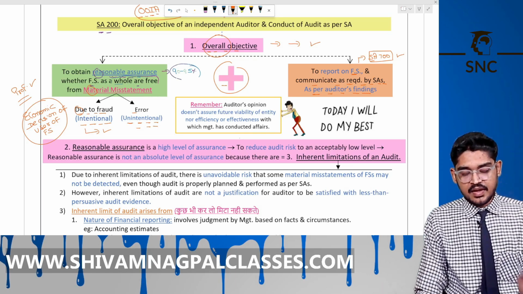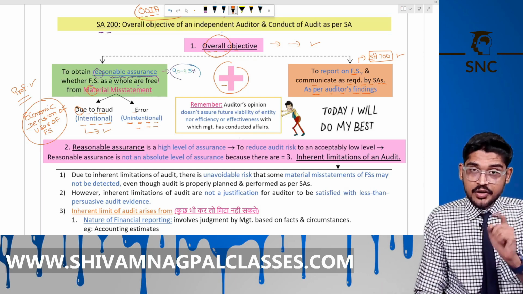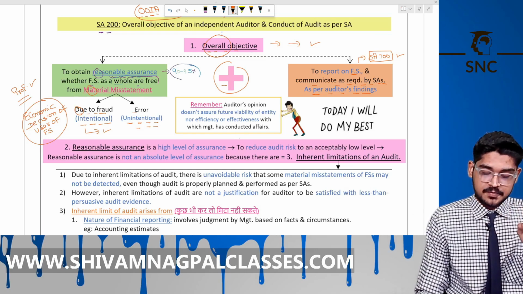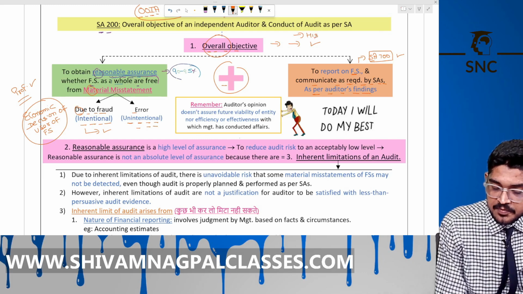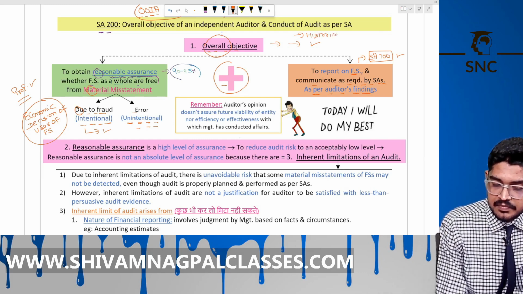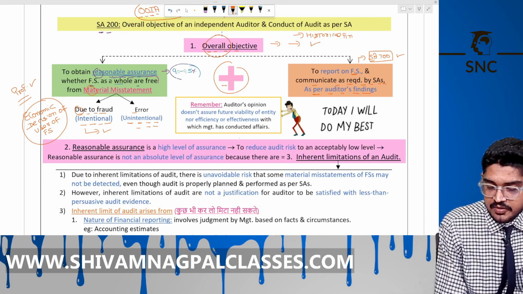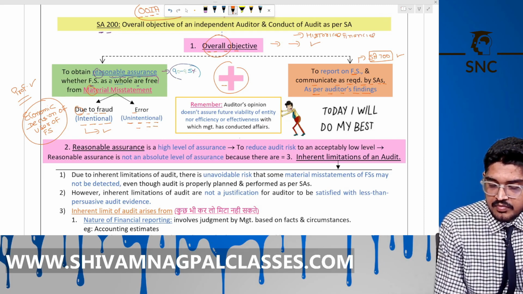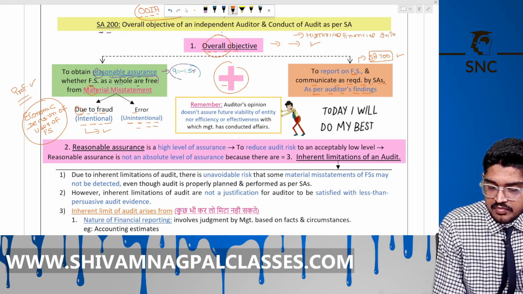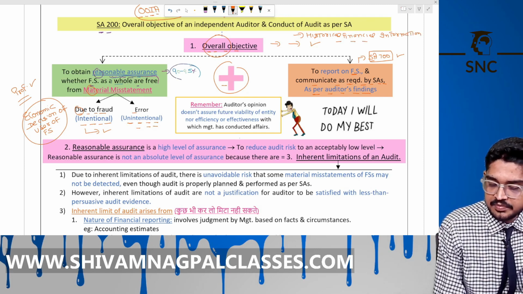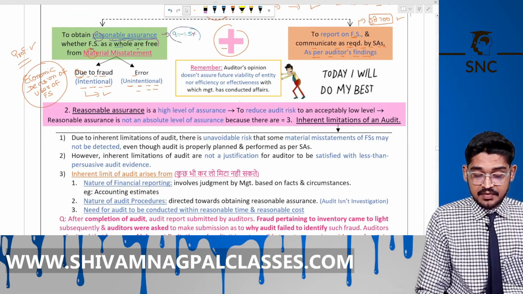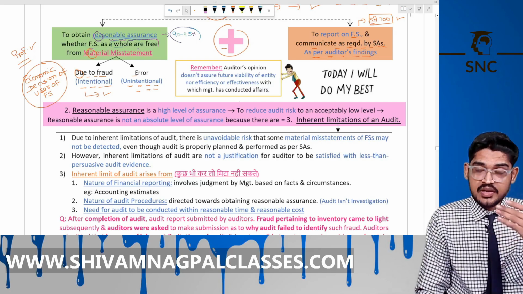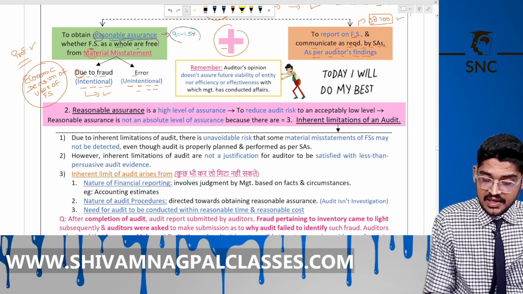Is this clear? Now, under audit, we are auditing the historical financial information. Is it clear? Right. Now see here. Can an auditor give his assurance about the future viability of the management?